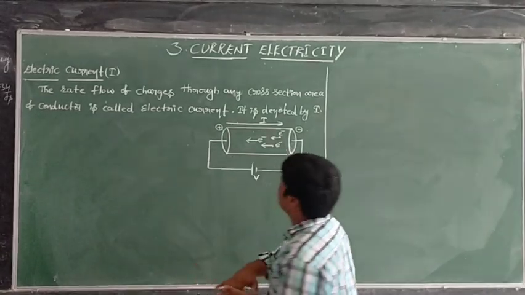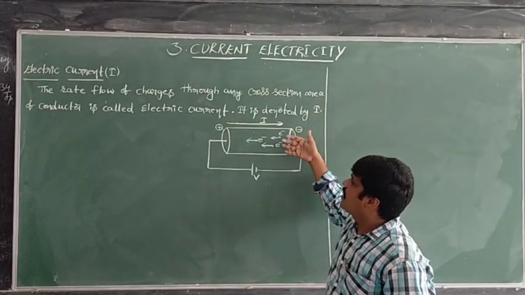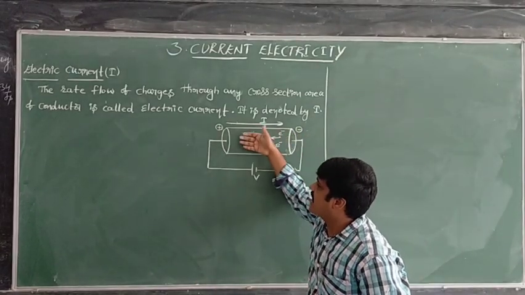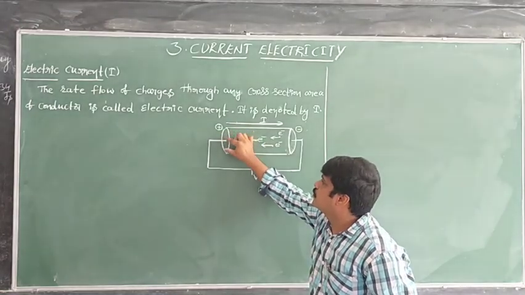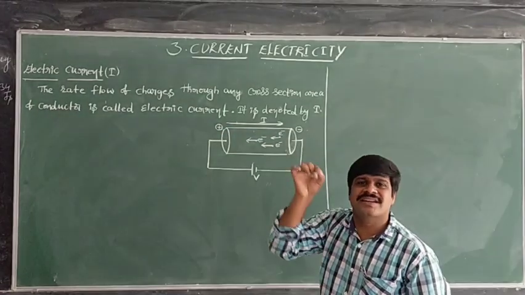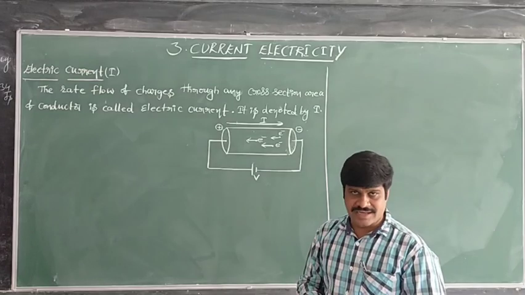How many charges pass through this area of cross section? Those many charges together give rise to electric current.